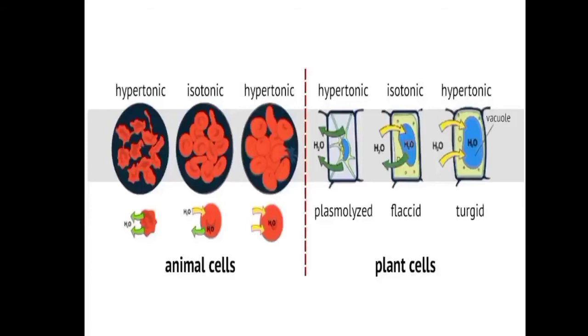Plasmolysis is when the plant cell loses water after being placed in a solution that has a higher concentration of solutes than the cell does. This is known as a hypertonic solution. So plasmolysis always occurs in a hypertonic solution. Here the water flows out of the cells and into the surrounding fluids due to osmosis.